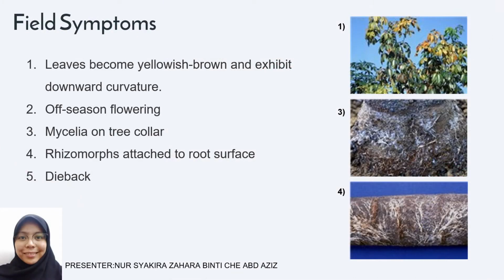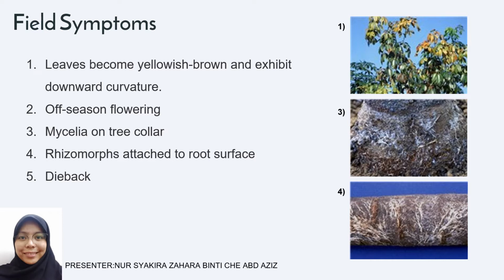Thank you. So I will move to the next section, which is the field symptoms for white root disease, as we can see in the pictures. Picture 1: the leaf becomes yellowish brown and exhibits downward curvature. As we can see in the picture, the leaf on the top has become yellowish and has a downward curvature. Okay, the next one is the off-season flowering.